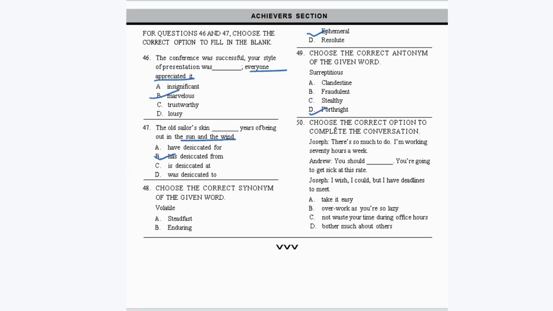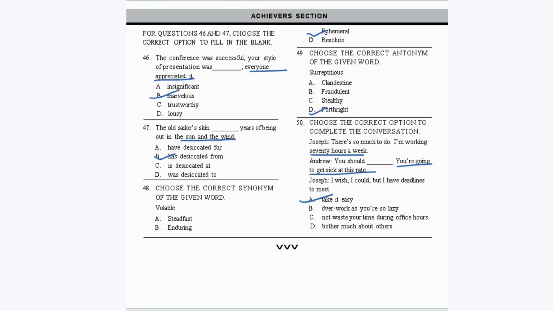Okay, now go to the last question of this paper. Choose the correct option to complete the conversation. Joseph: There's so much to do. I'm working 70 hours a week. Andrew: You should dash. You're going to get sick at this rate. So when she is suggesting this, it must be, you should take it easy. Otherwise, you're going to get sick at this rate. He's working 70 hours a week, so that is a lot, a very long period of time. So it should be take it easy. You're going to get sick at this rate. So option A is your correct answer.